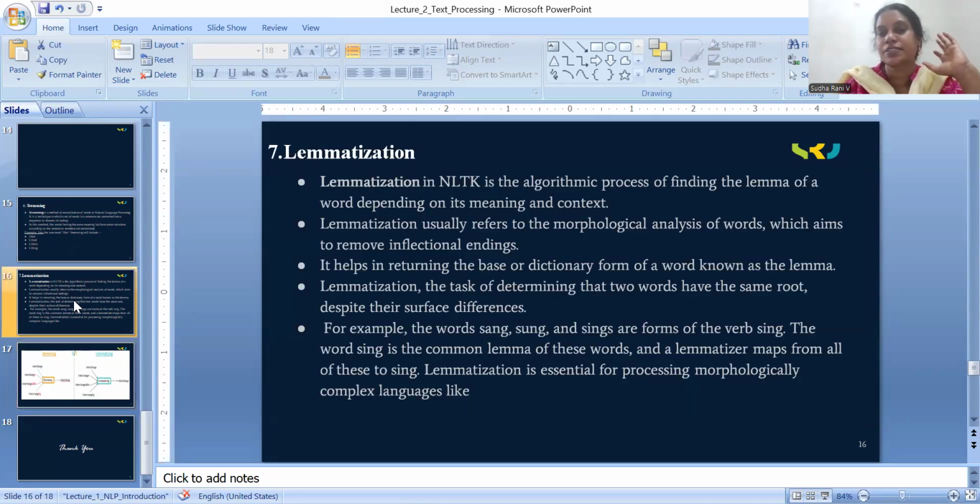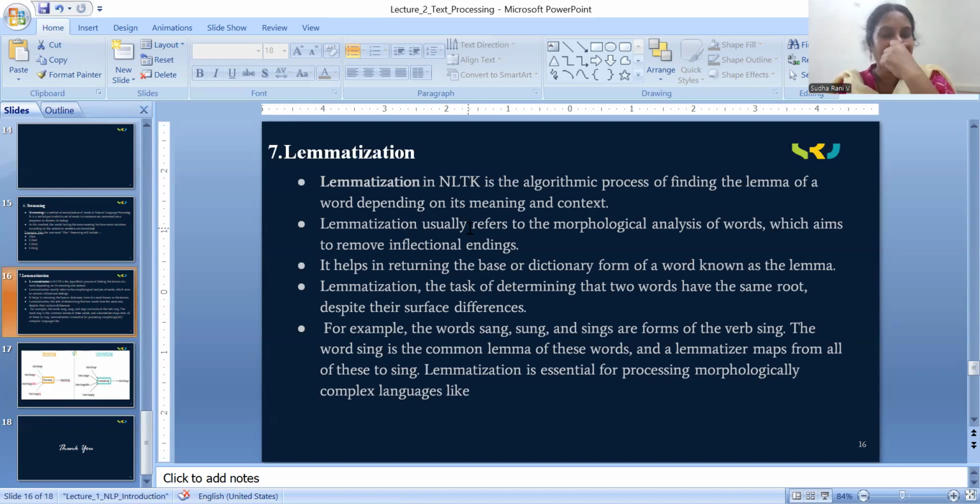Next, lemmatization. As I said, stemming and lemmatization are just like sisters, both look the same, maximum same, with slight differences. If time permits, I will make a clear video on what is stemming, what is lemmatization, and what is the difference between both. Now let us see. Lemmatization in NLTK is an algorithmic process of finding the lemma of a word depending on its meaning and context. First let me tell what lemmatization is, then I will tell the differences between stemming and lemmatization.